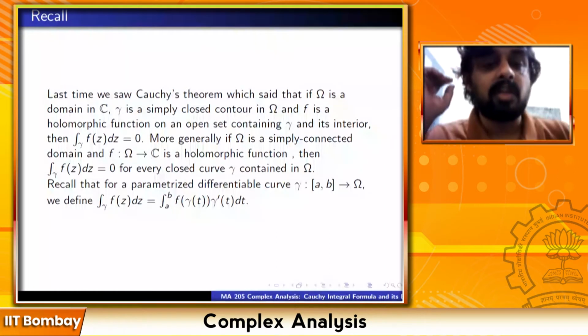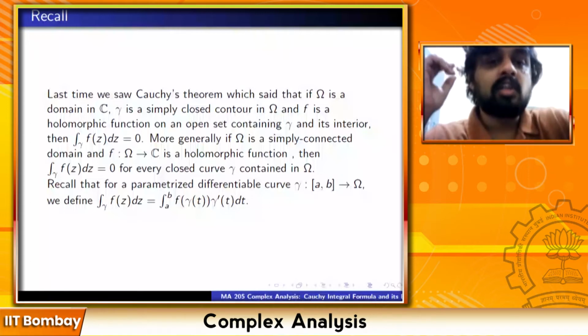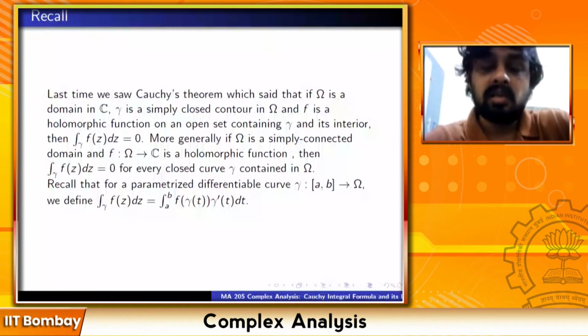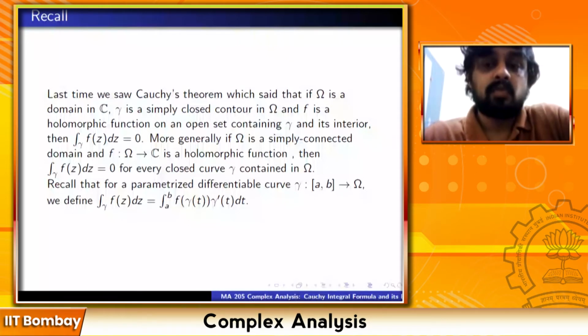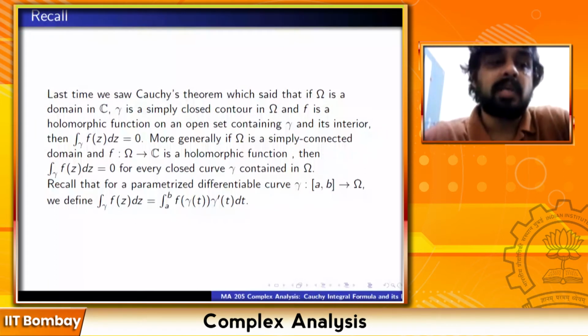And simply connectedness, let me recall: omega is said to be simply connected if, first of all, omega is a domain, and for any simple closed curve gamma contained inside omega, all the interior points of gamma are again contained inside omega. The Jordan curve theorem tells you that when you have a simple closed curve gamma, it has an interior and an exterior. The interior is bounded, the exterior is unbounded. So all of the interior of gamma should be contained inside omega. If that happens for every simple closed curve, we call omega simply connected.